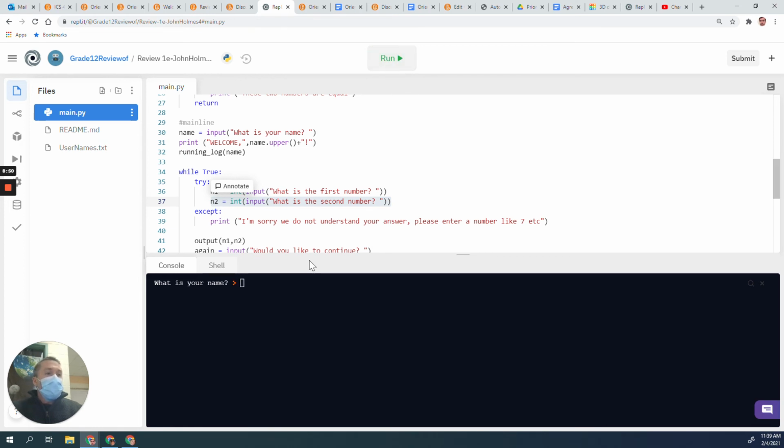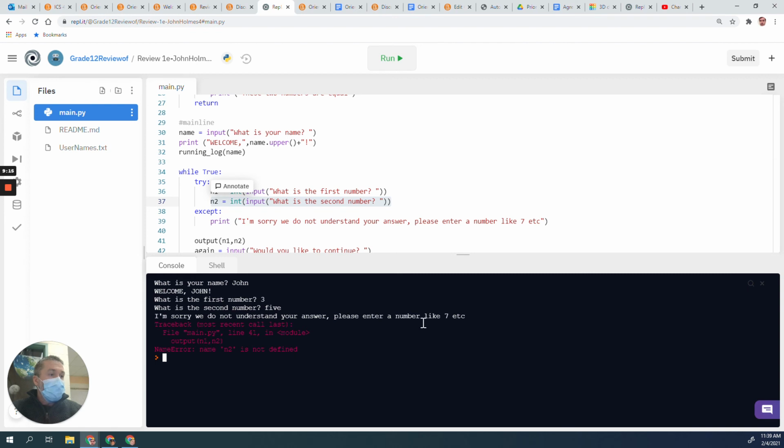So if I run this again, what is the first number? If I do 3 and now I do 5 here, N2 has never received an assignment, so that should generate an error. It recognized that there was an error, so it says, I'm sorry, I do not understand your answer.